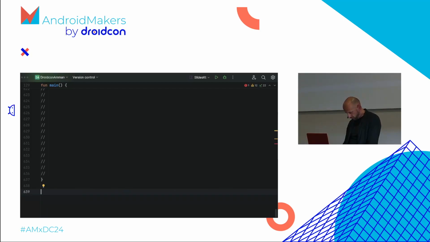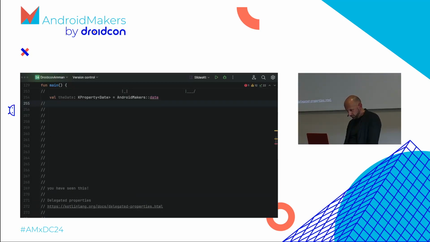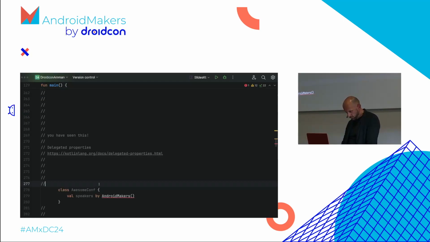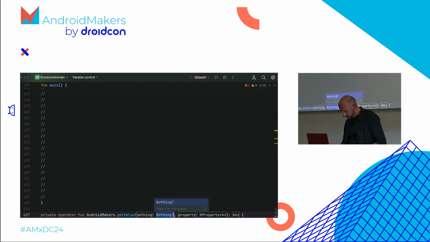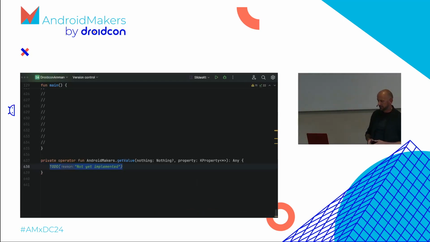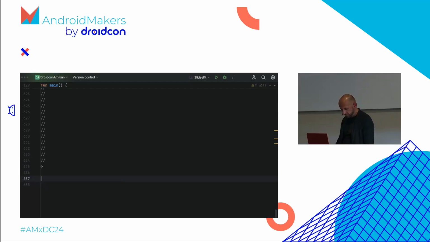I hope it didn't move too much. We were here. No, we were here. Let's assume we are not creating a conference and we just want to have the speakers. And we're just doing the same thing again. Create the extension function makers. Ooh, now the Any became Nothing. Because this first parameter is the surrounding class this delegate is used in. So as I'm just using it in main here, they will never be passed anything. So if you use a delegate on the global level, you will not get any context. So we can figure out how the property is used, where it's used. Let's do some cool stuff with this.